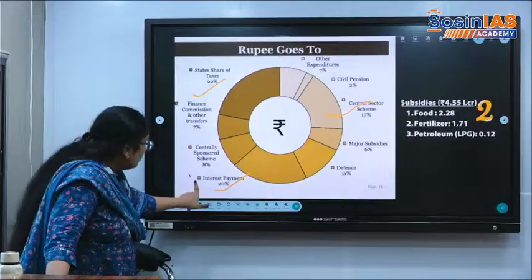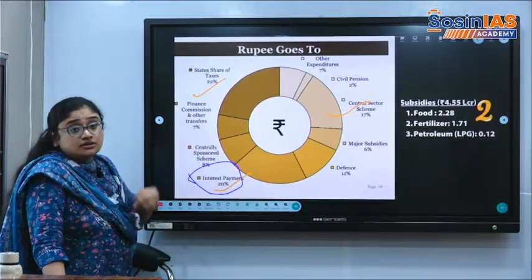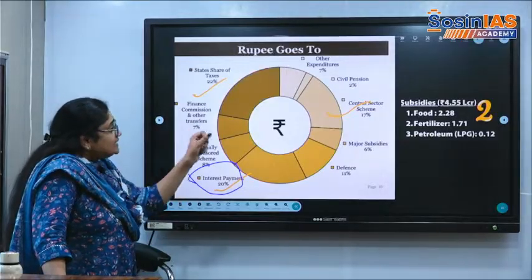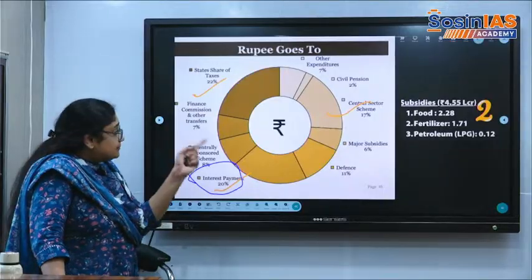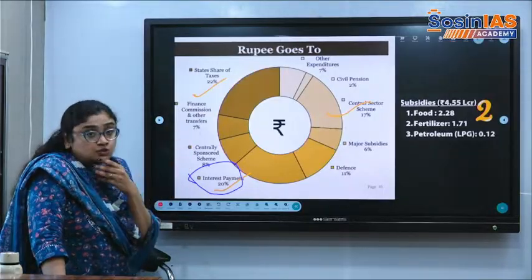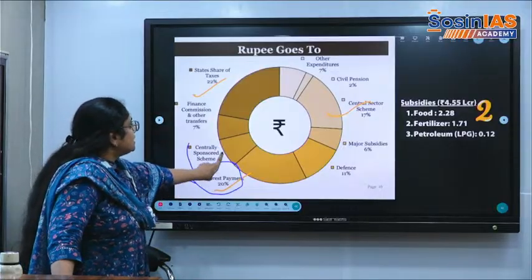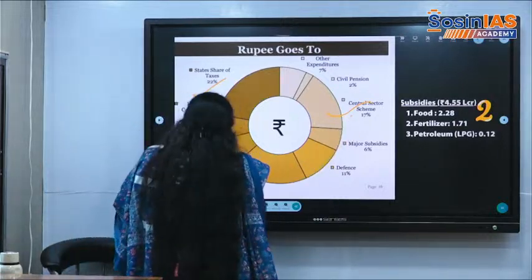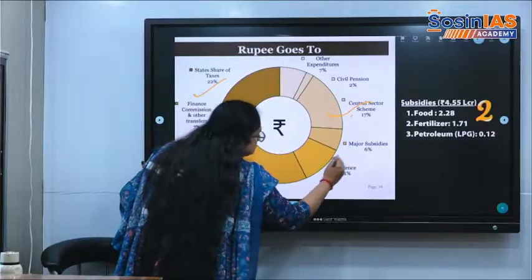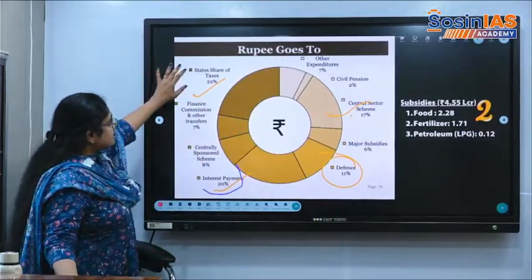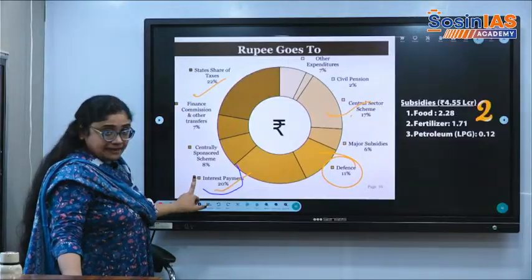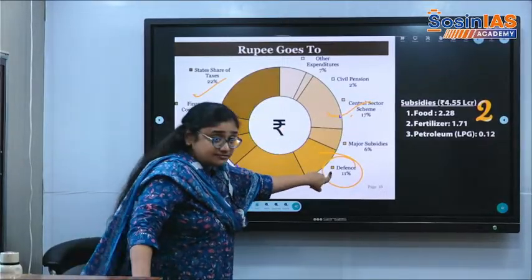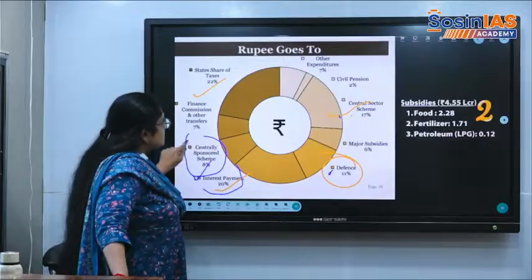Apart from that, there are more interest payments than allocation of money for the schemes, whether revenue or capital expenditure schemes. So next after interest payment, central sector schemes play a huge role. Then centrally sponsored schemes take the hit. After central sector schemes, there is huge expenditure on defense. So first is the state's share of taxes, then interest payments, a huge chunk of money going for interest payments, then central sector schemes, then defense, then centrally sponsored schemes.